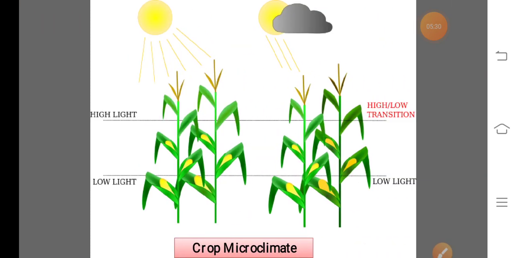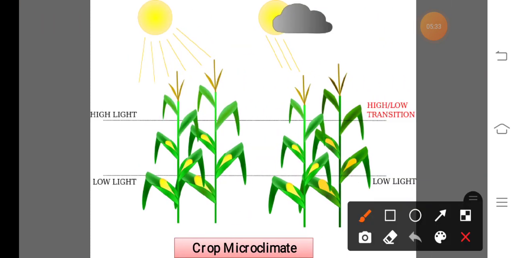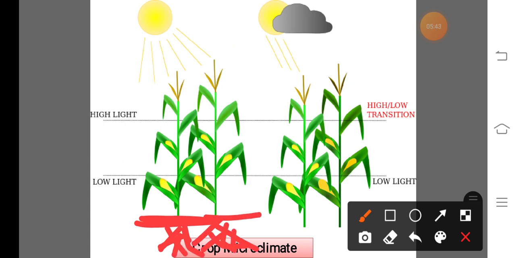Now next, what is meant by crop microclimate? Crop microclimate means the study of climatic condition from the root system of the crop to the height or top of the crop.